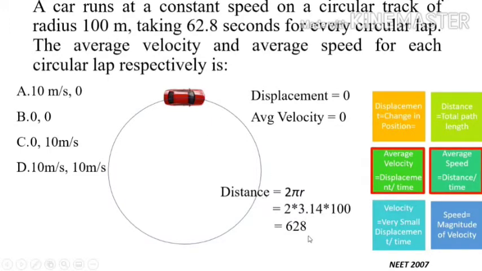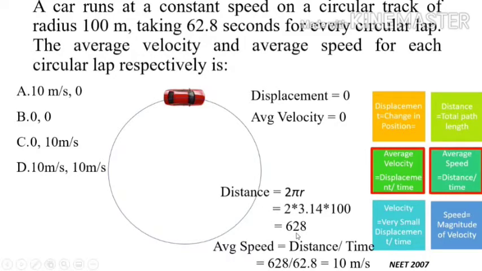So the total distance is equal to 628 meters, divided by the time, which is also given, 62.8. So 628 divided by 62.8 will be equal to 10 meters per second, that is the average speed. So option C is the correct answer.